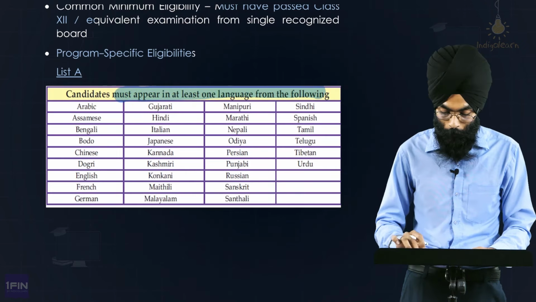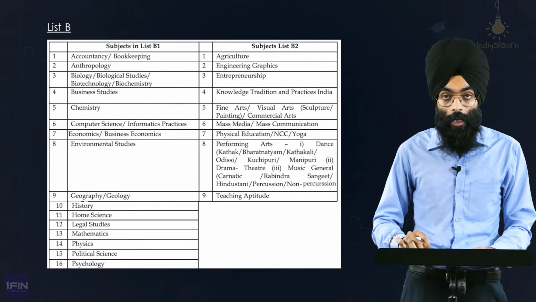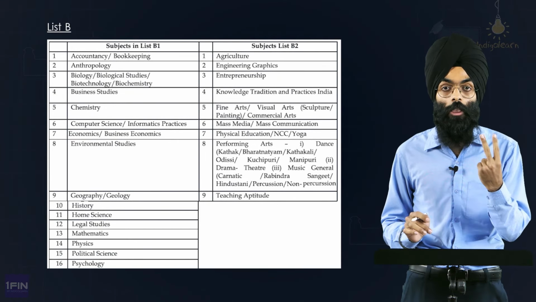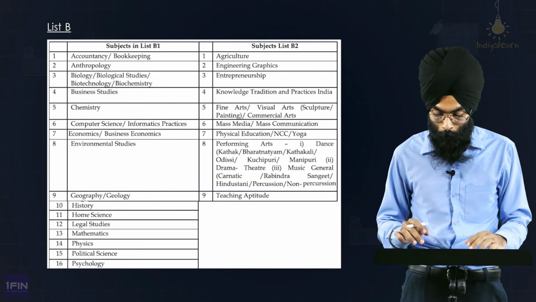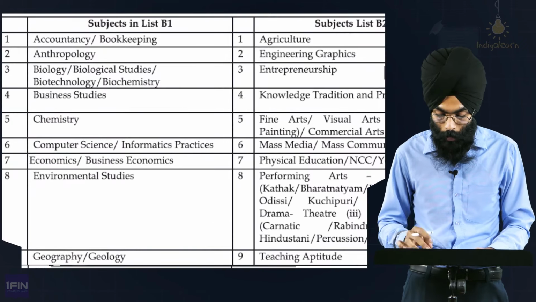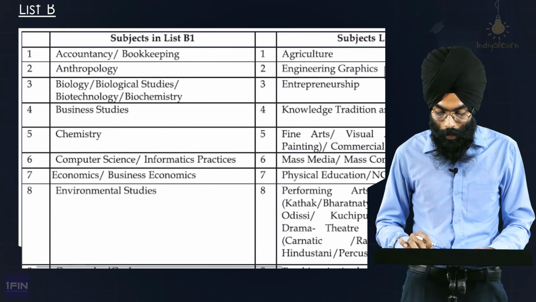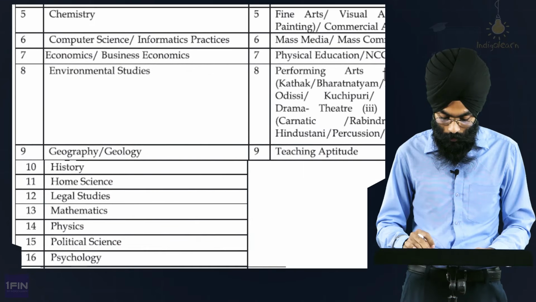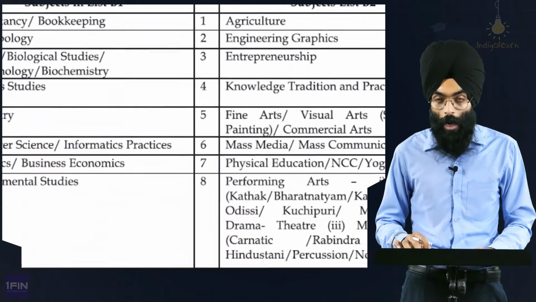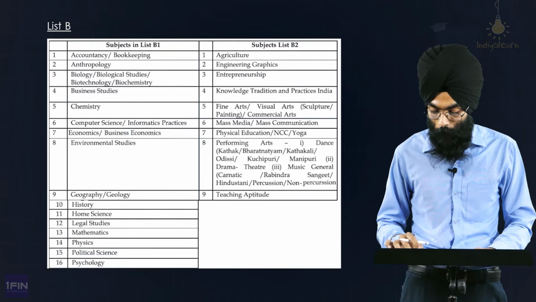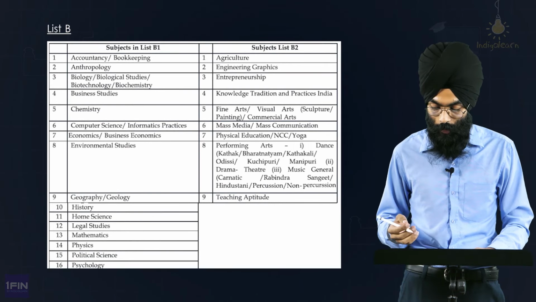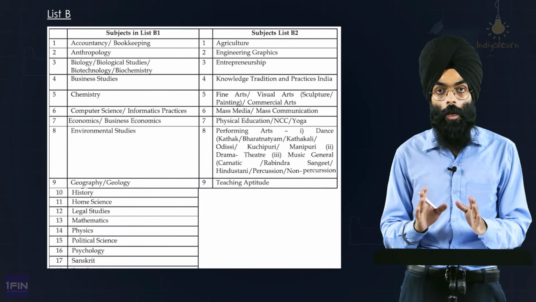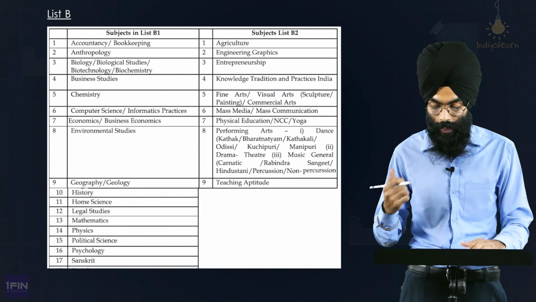So for the domain specific subjects, which were 27 in number, they have split the subjects into two lists. One is B1 and the other is B2. So if you carefully see, I'll zoom in for you guys. B1 are basically the main subjects of the course: accountancy, biology, business studies, history, home science, mathematics. And B2 are the ones which students normally take as an optional, which includes physical education, fine arts, agriculture. So remember this list, B1 and B2, so 18 subjects and 9 subjects.